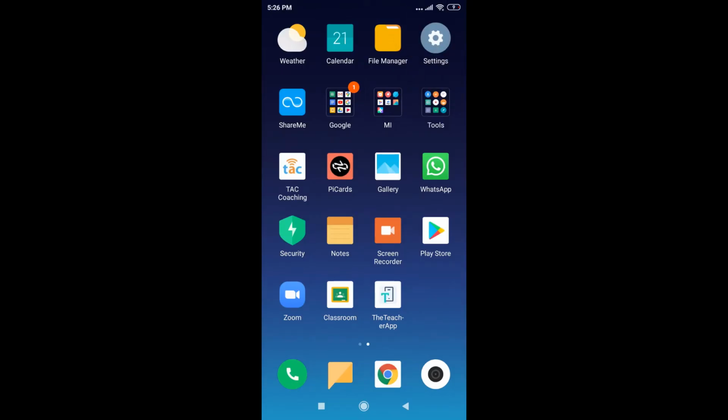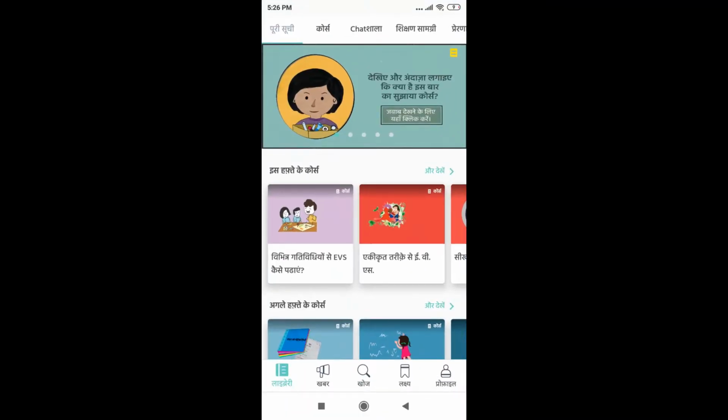Hi everyone. So today we are going to learn how we can listen to podcasts on the Teacher app. To get started, I'll go to the Teacher app. Now for podcasts, I need to be in the library section, which I already am. Now for the podcasts on the top, I want to go to Chatshala.